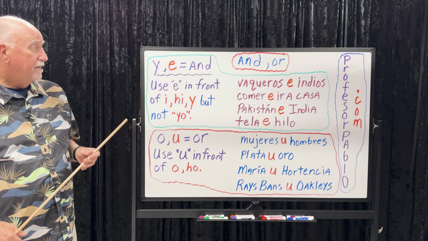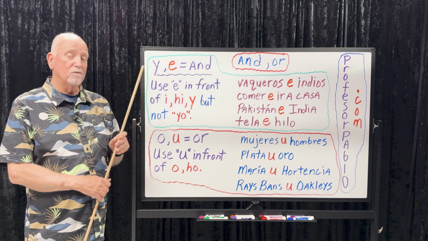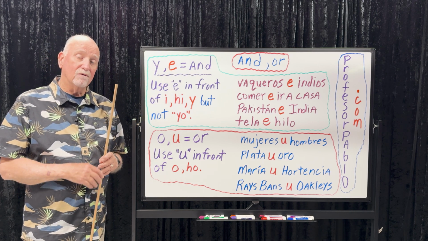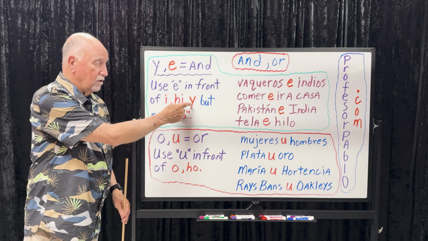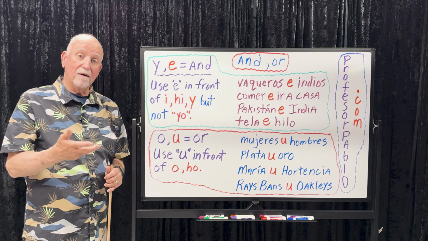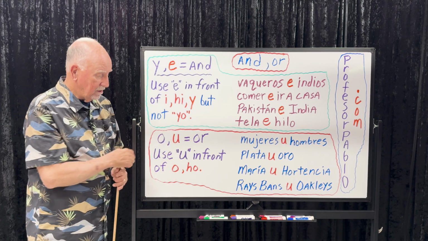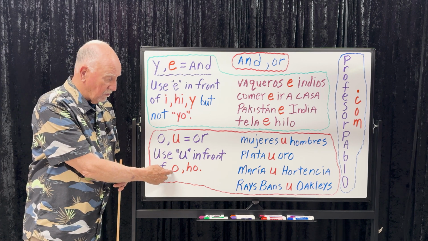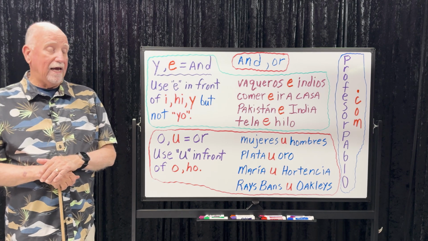All right, that's it. Two ways of saying and, E and Y. Now you know that we use Y almost all the time, but there are instances where you use E when the next word begins with the E sound, whether it's an I, HI, or a Y. And remember, we don't use it in front of yo. Mamá y yo, mom and I. Two ways of saying or, O and U. And when do you use the U instead of O? When the next word starts with the letter O or HO. Okay? That's it. It's a short lesson, and or.